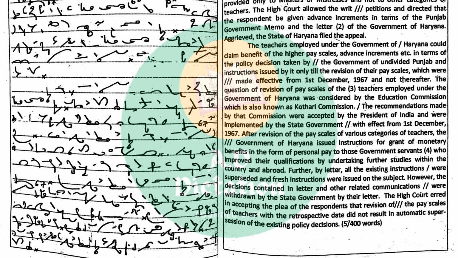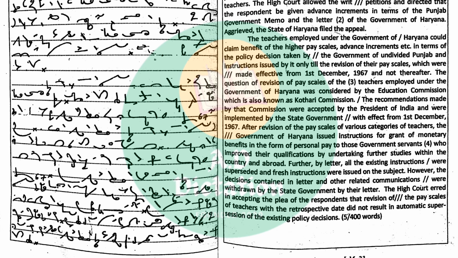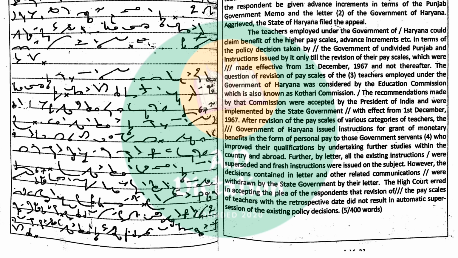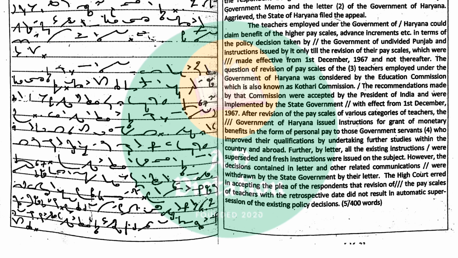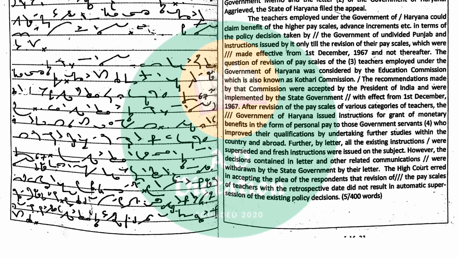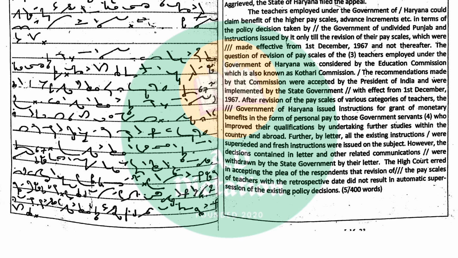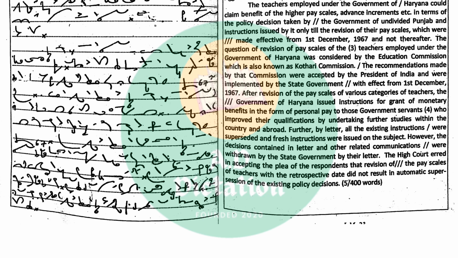After revision of the pay scales of various categories of teachers, the government of Haryana issued instructions for grant of monetary benefits in the form of personal pay to those government servants who improved their qualifications by undertaking further studies within the country and abroad. Further, by a later letter, all the existing instructions were superseded and fresh instructions were issued on the subject.